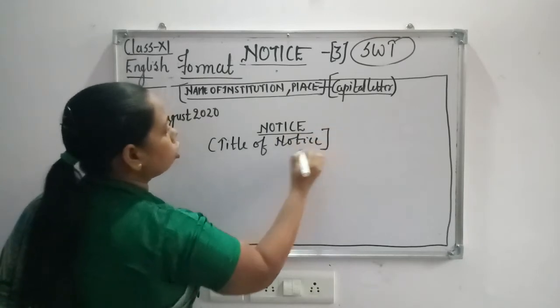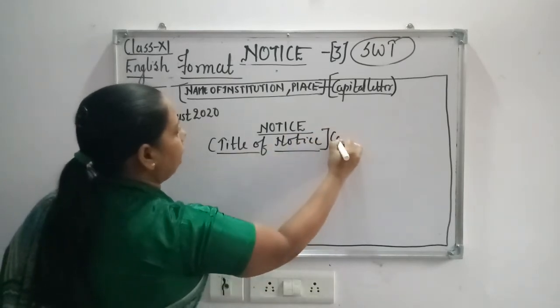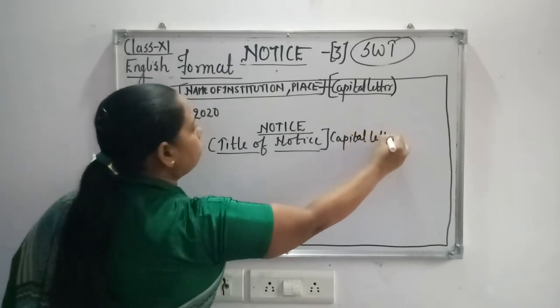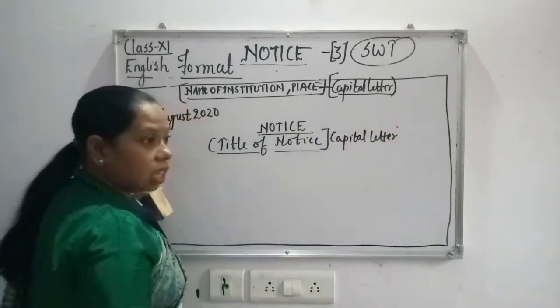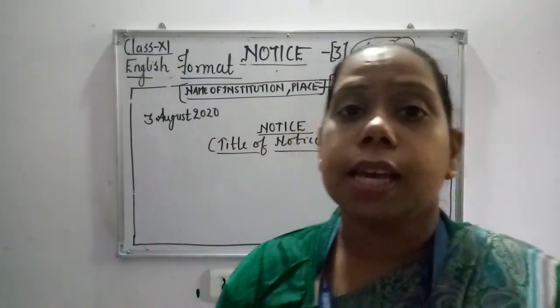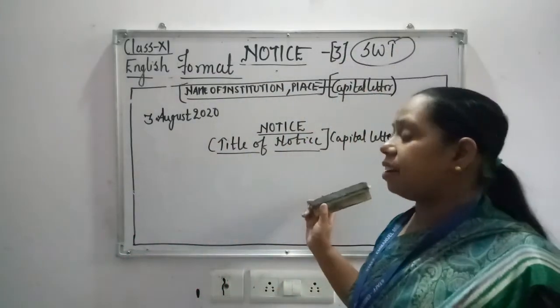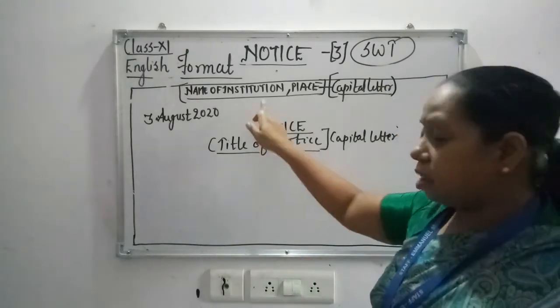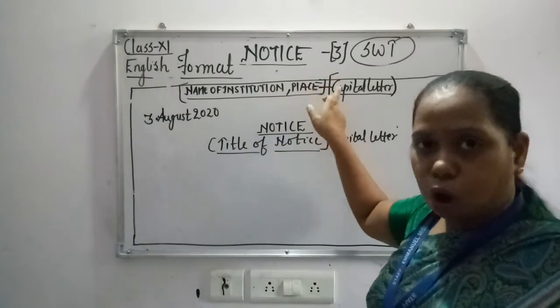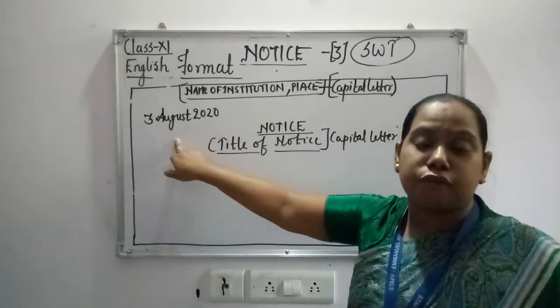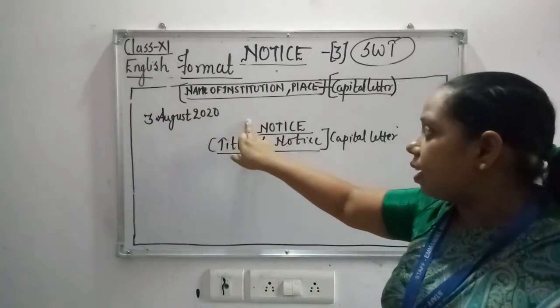Okay, this should also be in capital letters, though people say that you need not actually write it in capital letters, but you can write in capital letters also. So till now what we have learned: name of the institution in capital letters along with place, shifting towards the left side, the date in expanded form, leaving one line.